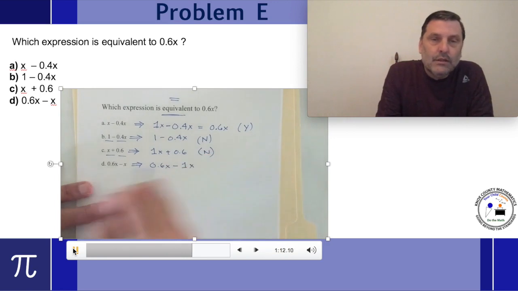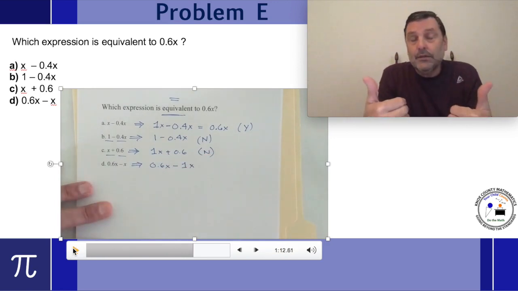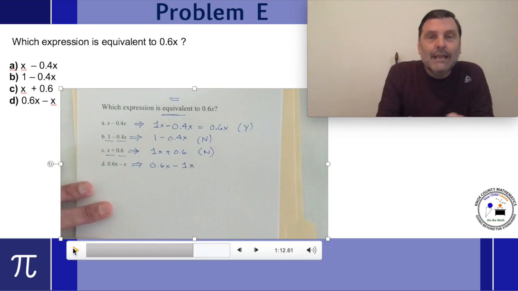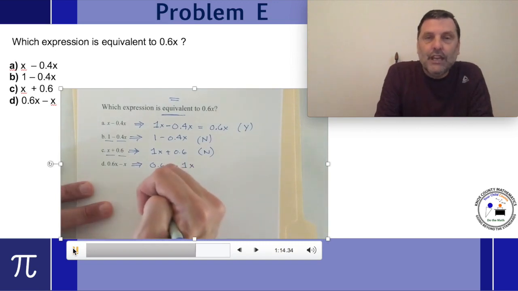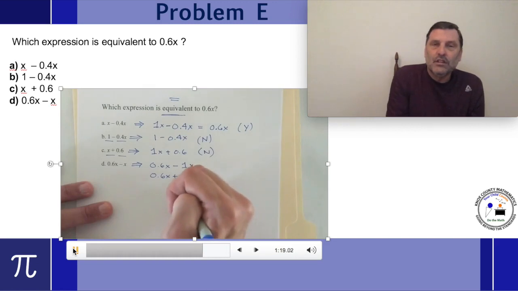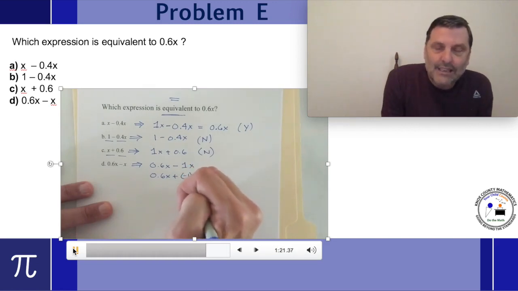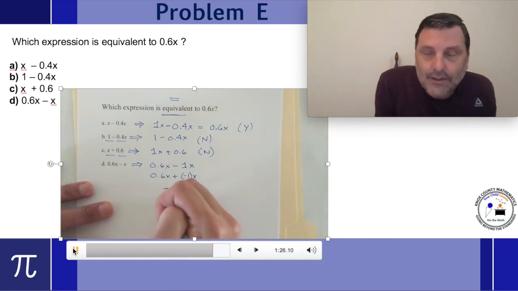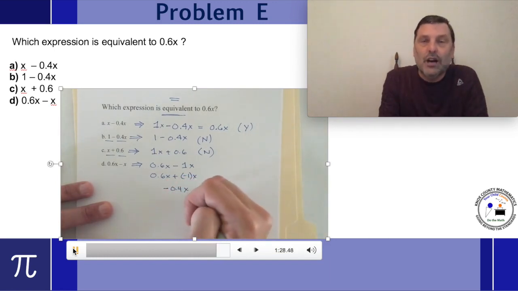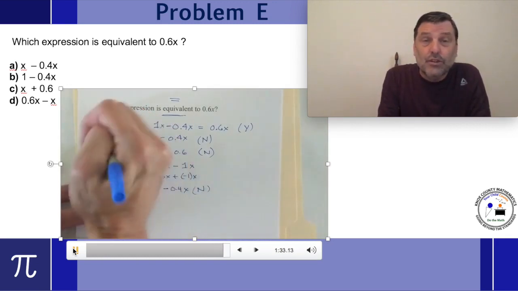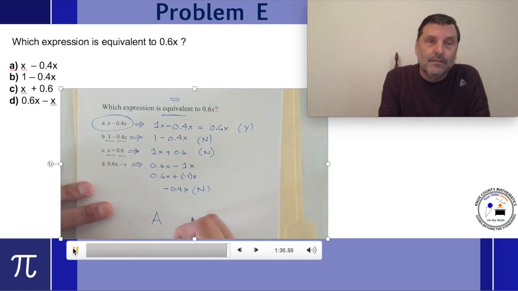The last one, each term does have an x in it. I can combine those, much like I did in part A, but when I start to combine those, 6/10, take away 1x, reminder of what it looks like from the previous weeks, add a negative, 6/10 plus a negative 1 gives me a negative 4/10 x. That does not simplify to 6/10 x. So it does not. So the only choice that's equivalent is choice A.